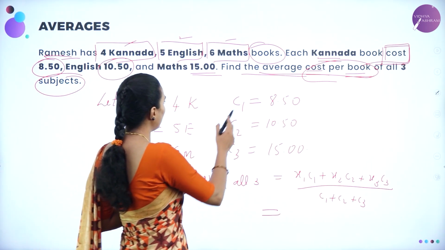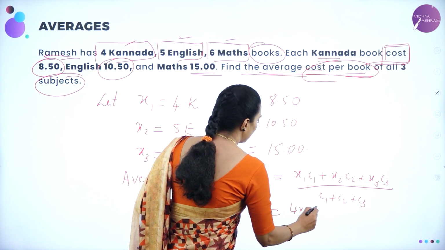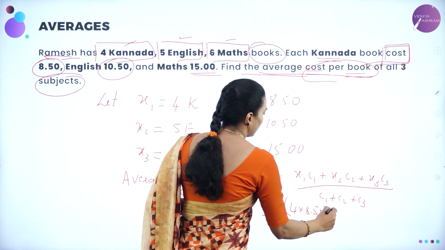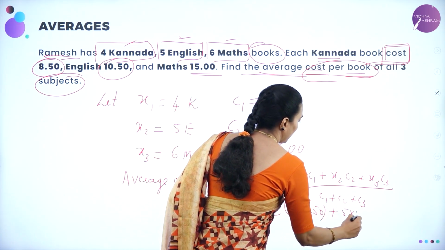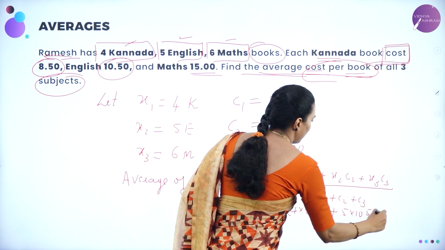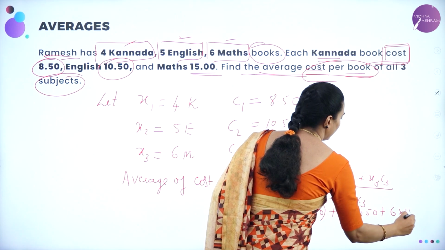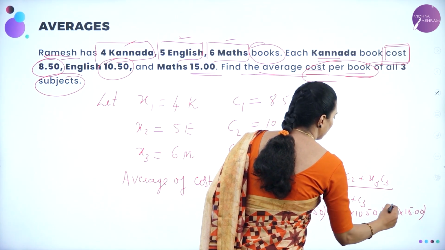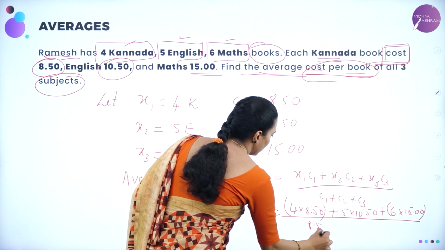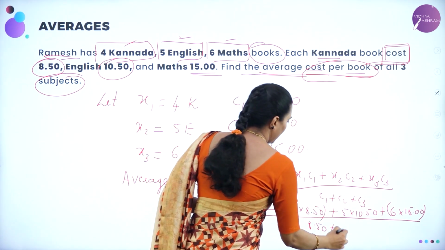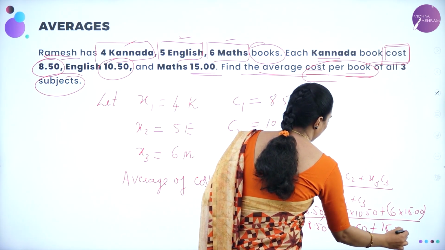Average cost: x1, 4 into 8.50 plus 5 into 10.50 plus 6 into 15.00 divided by 8.50 plus 10.50 plus 15, right?